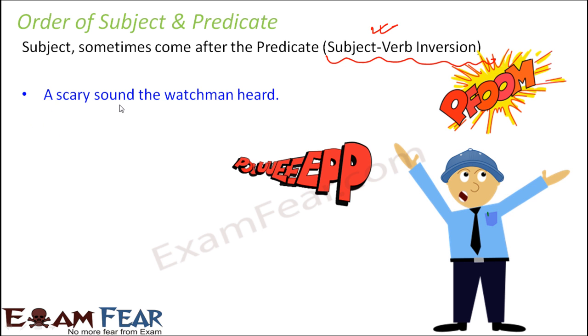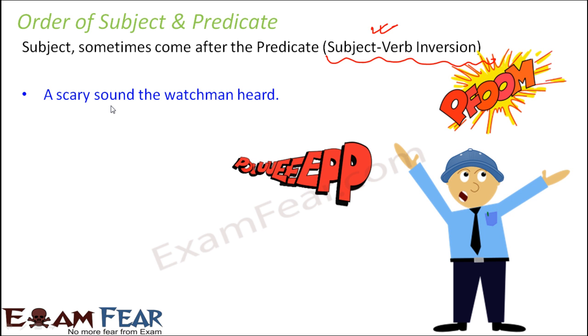Let us take an example. A scary sound the watchman heard. Right? So, a scary sound the watchman heard. In this case, what happens? The sentence starts with a scary sound, but a scary sound is not the subject. How do we know that?